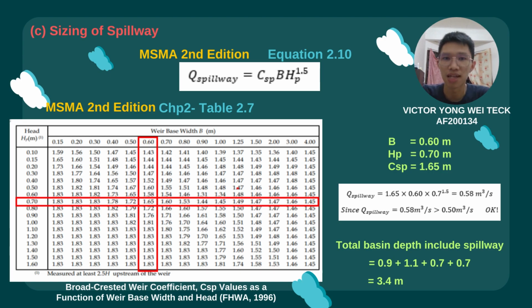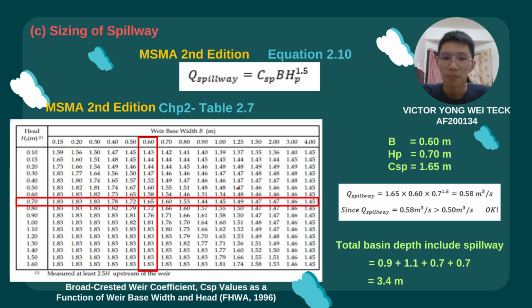Based on MASMA second edition, chapter 2, table 2.7, the CSP obtained is 1.65. By substituting this value into the equation, the Q spillway that we obtain is 0.58 meter cube per second, which is greater than the Q required that we calculated before.